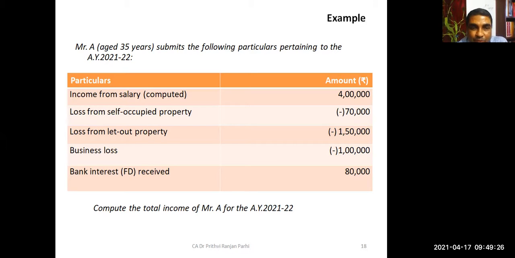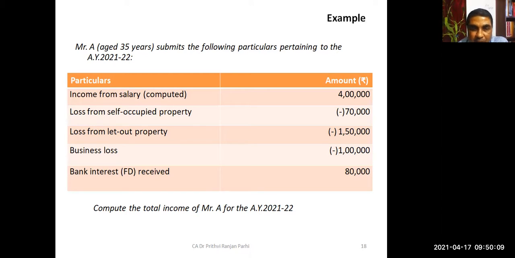You see, salary income is 4 lakh rupees. Then self-occupied house property, what is the income? Negative 70,000. There is a 70,000 loss. Then let out house property, what is the loss? 1,50,000 loss. So if you take the income from house property head, what is the income or loss under that head? Loss of 2,20,000 under the head income from house property, right? And under the salary head, there is an income of 4 lakh rupees.